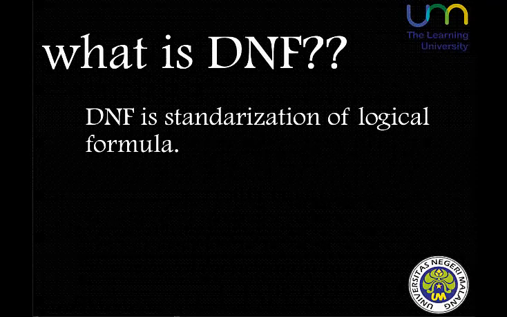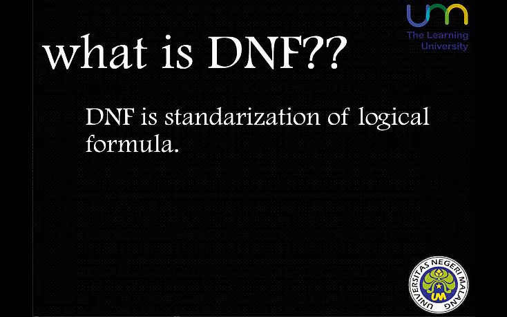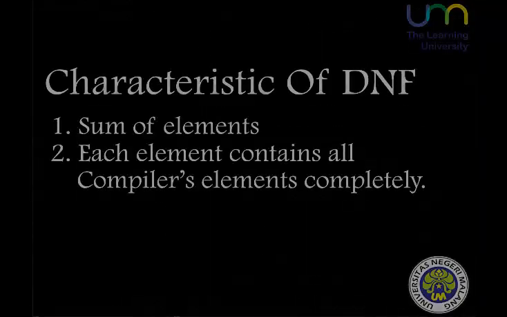For the first, we should know the definition of disjunctive normal form. Disjunctive normal form is a standardization or normalization of a logical formula which is a disjunction of conjunctive clauses. As a normal form, it is useful in automated theorem proving. A logical formula is considered to be in disjunctive normal form if and only if it is a disjunction of one or more conjunctions of one or more literals.